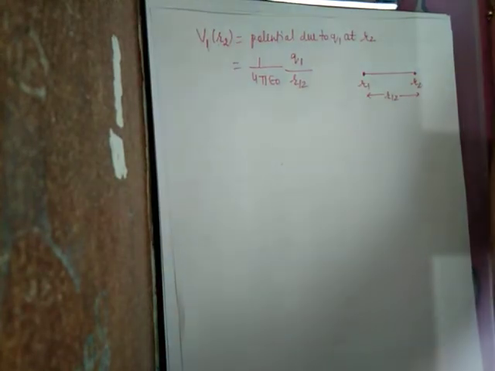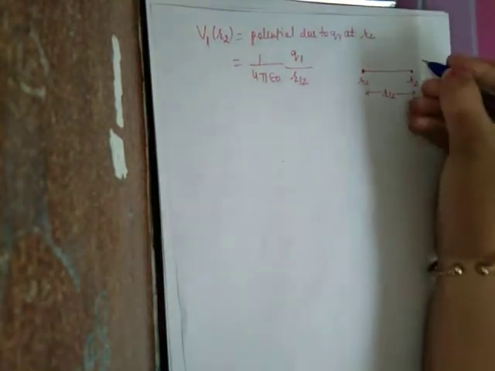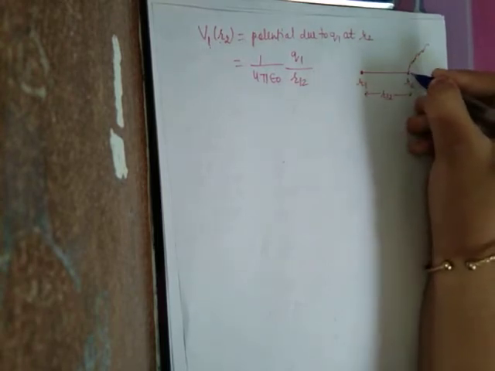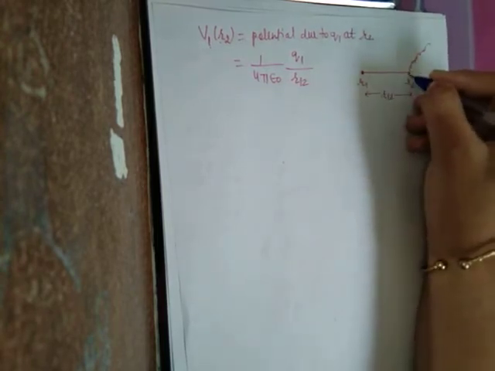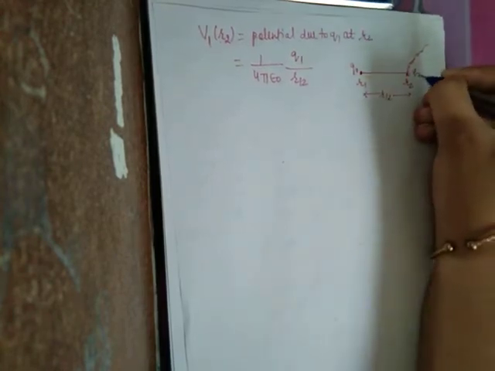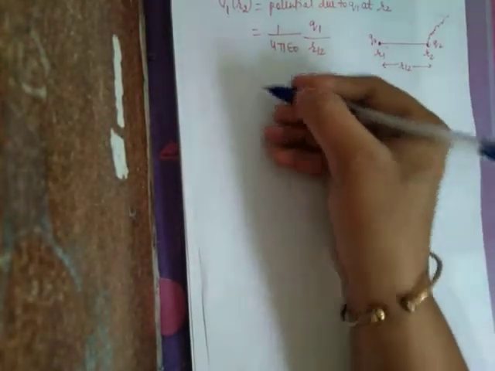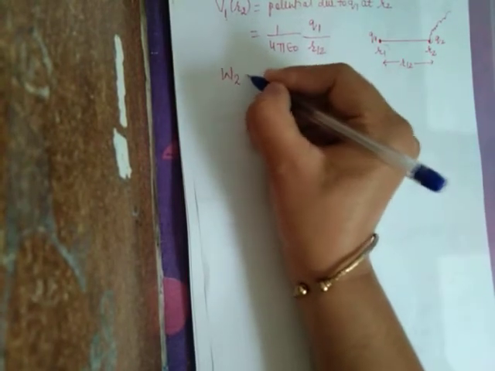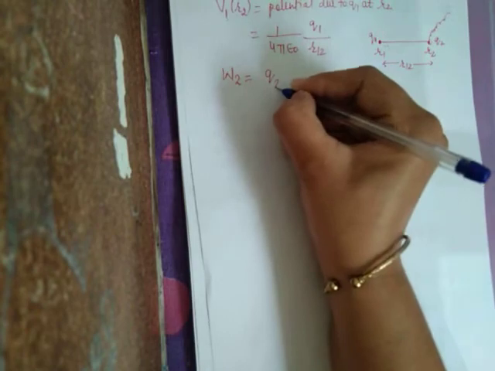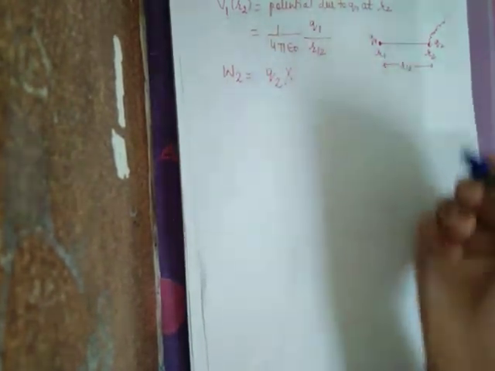That is the potential. Potential of this charge has been calculated. Now when I am bringing Q2 here, what is the amount of work done to bring the second charge? That is the charge Q2 moved into the potential at that location.